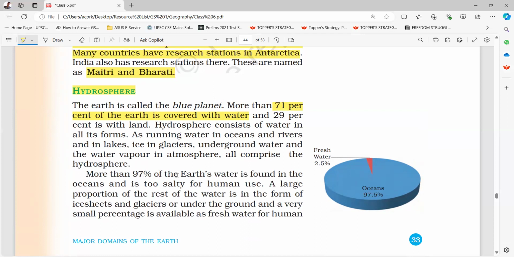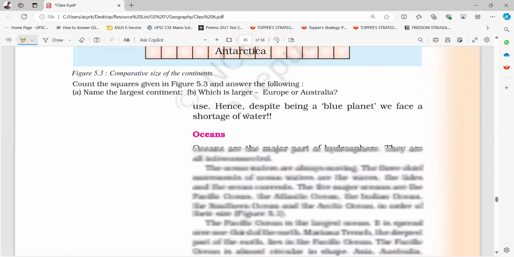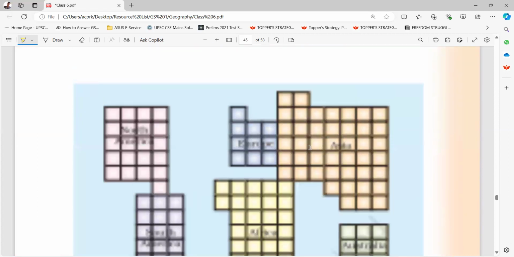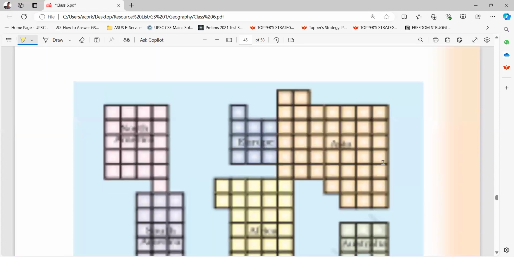More than 97% of the Earth's water is found in the oceans and is too salty for human use. A large proportion of the rest of the water is in the form of ice sheets and glaciers or under the ground, and a very small percentage is available as fresh water for human use. Hence, despite being a blue planet, we face a shortage of water. Fresh water 2.5 percent, oceans 97.5 percent.